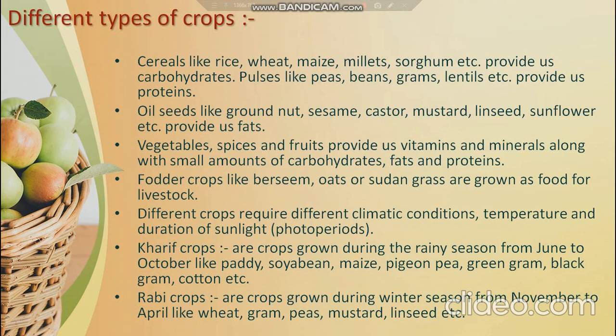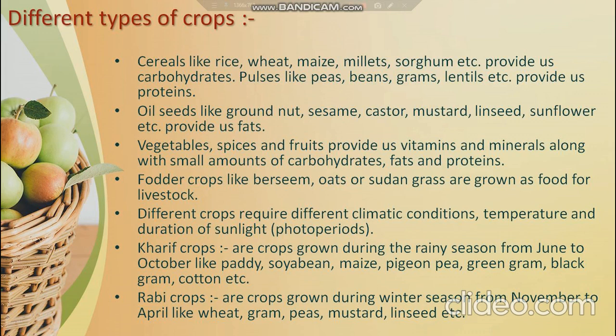Whereas coming to Kharif crops, they are called rainy season crops, that is sown in the months of June and July, and they are harvested in September to October. And the major crops cultivated as Kharif crops are paddy, soya bean, maize, cotton, black gram, millets, etc. And for the growth of crops, they always require different climatic conditions, temperature and photo period.